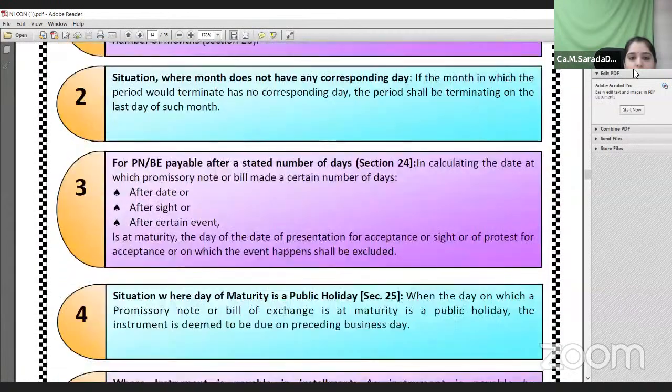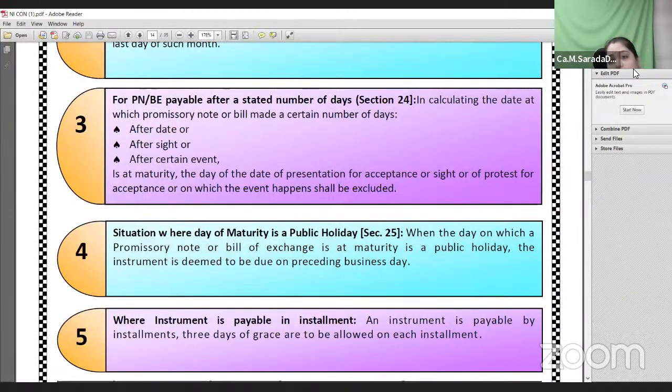So this is a general example. Suppose the maturity date is falling on a public holiday, then you should take the preceding date. Once you calculate, if the maturity date is falling on August 15th, then you will take the due date for the purpose of payment as August 14th. If it is falling on 26th January, then you should take 25th January.